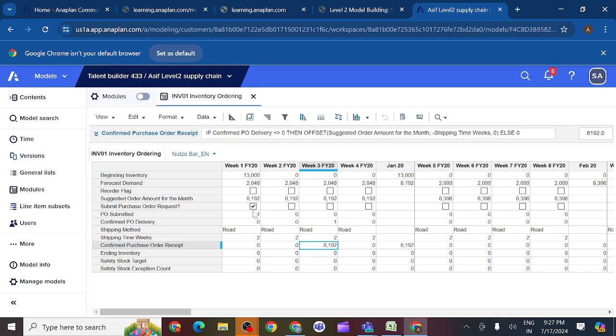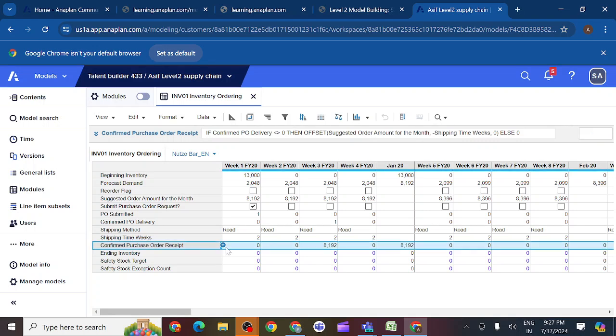So when we raise the request, in that scenario you will get PO submitted. When you submit the purchase order PO, you will receive confirm PO delivery 1 here. So by using this condition, whenever you have confirm PO delivery 1, you should receive the inventories we have given the order for here. What is the amount we require here?